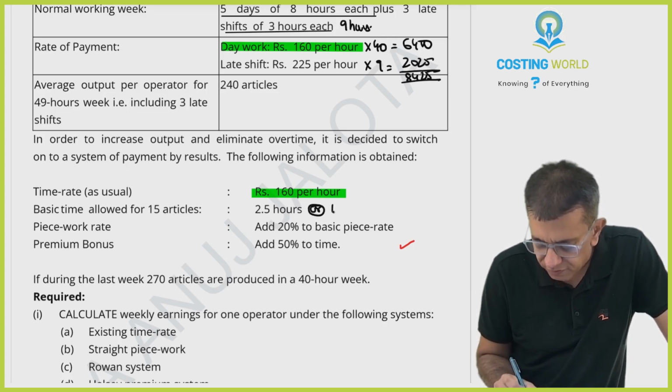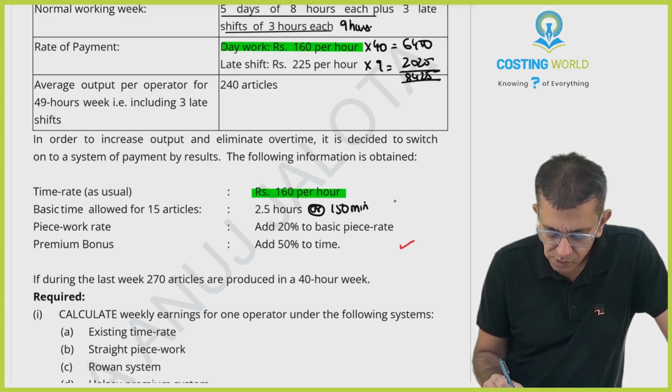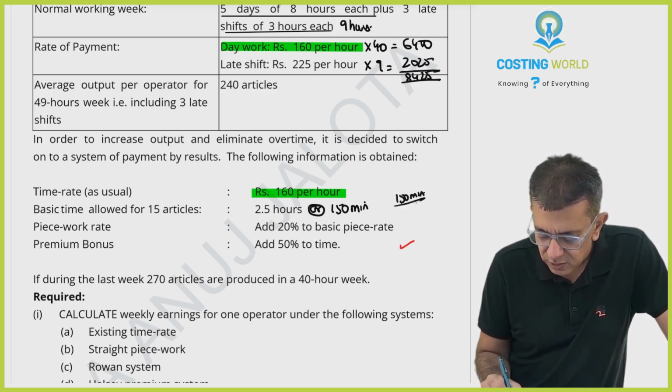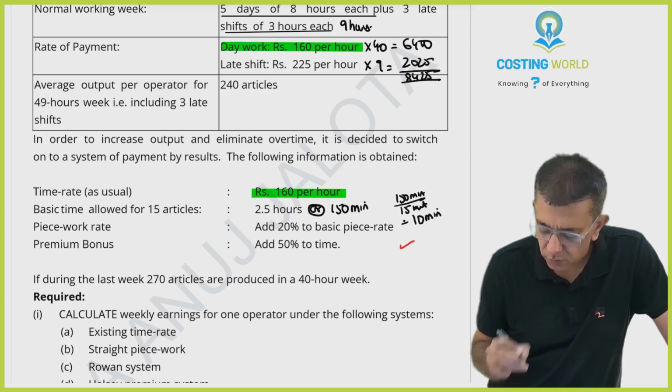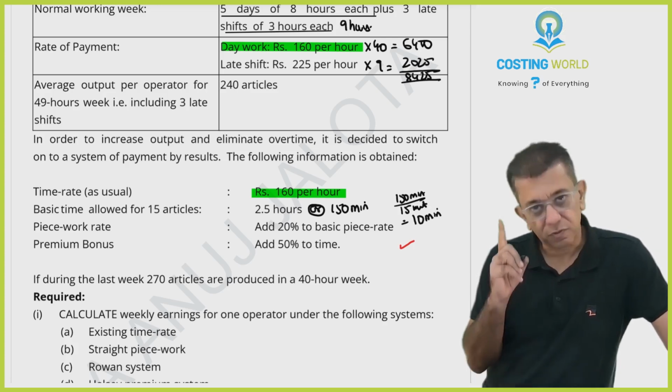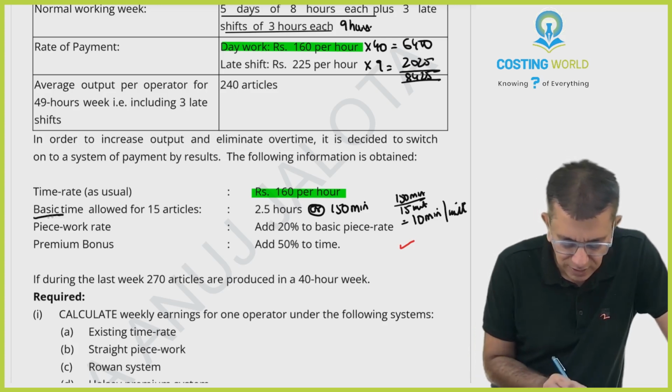Can you say 2.5 hours is nothing but 150 minutes? So 150 minutes is for producing 15 units. Therefore 1 unit should take 10 minutes. 10 minutes for 1 unit is the basic time allowed.